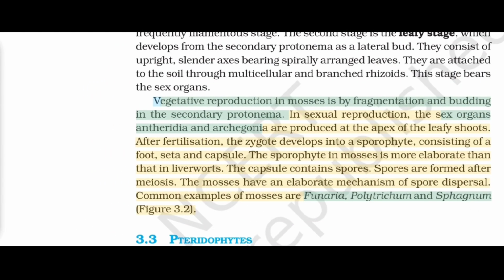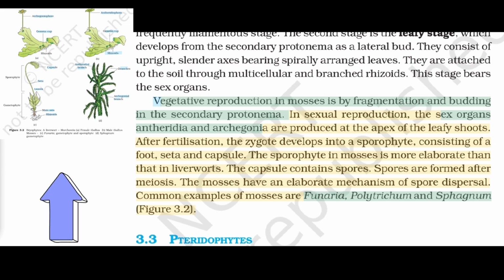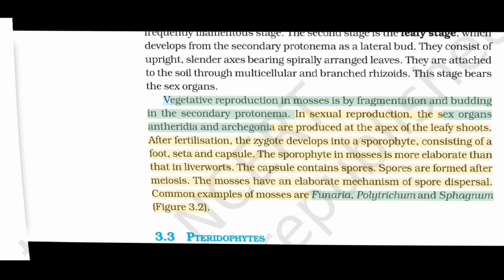Vegetative reproduction in mosses is by fragmentation and budding in the secondary protonema. In sexual reproduction, the sex organs antheridia and archegonia are produced at the apex of the leafy shoots. After fertilization, the zygote develops into a sporophyte consisting of a foot, seta and capsule. The sporophyte in mosses is more elaborate than that in liverworts. The capsule contains spores. Spores are formed after meiosis. The mosses have an elaborate mechanism of spore dispersal. Common examples of mosses are Funaria, Polytrichum and Sphagnum, figure 3.2.